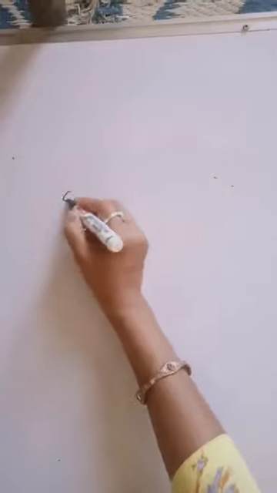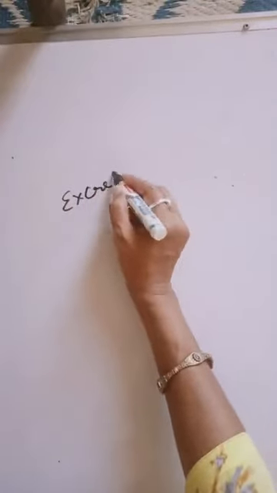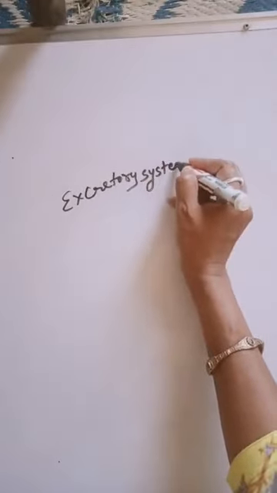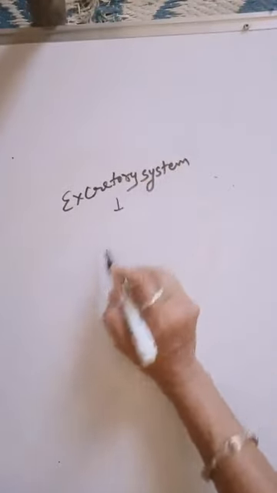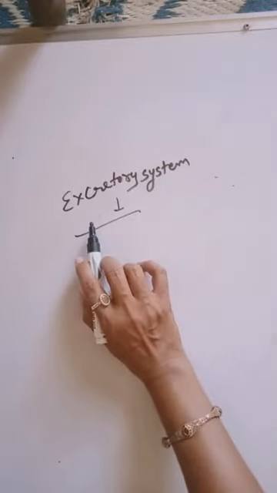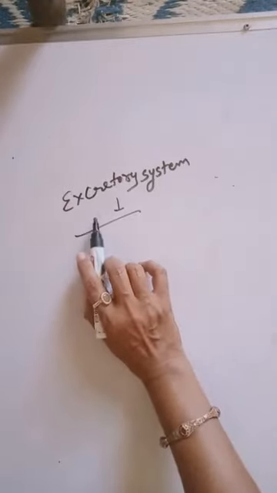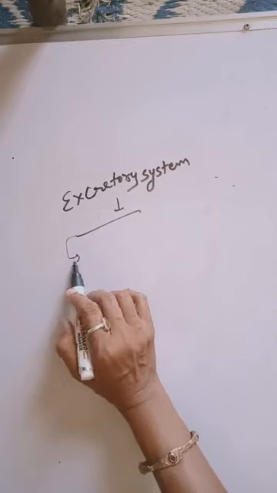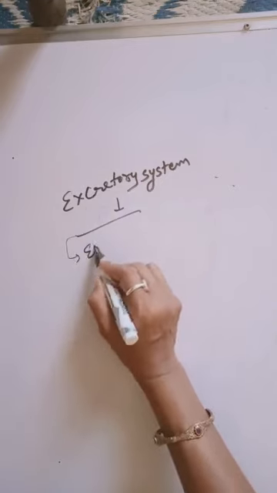Now we are going to start a new topic, and the new topic is the excretory system. In the last videos we discussed many types of systems like the digestive system, blood circulatory system, and respiratory system. First of all, to discuss the excretory system, we need to know what excretion is.